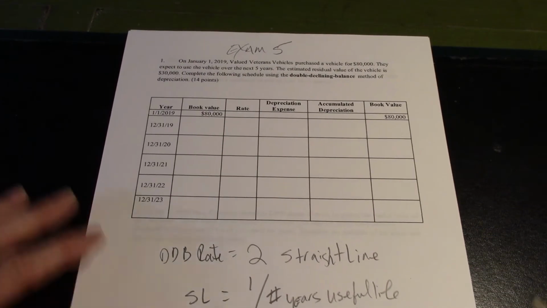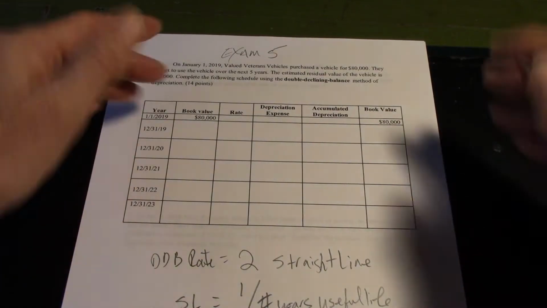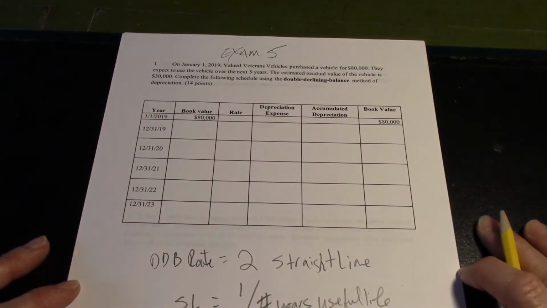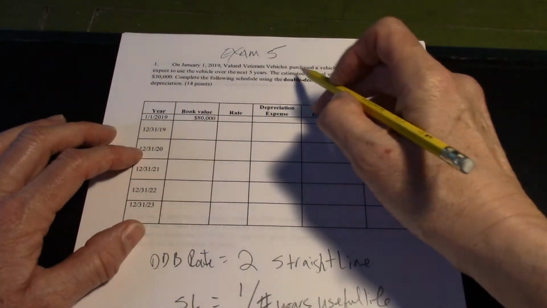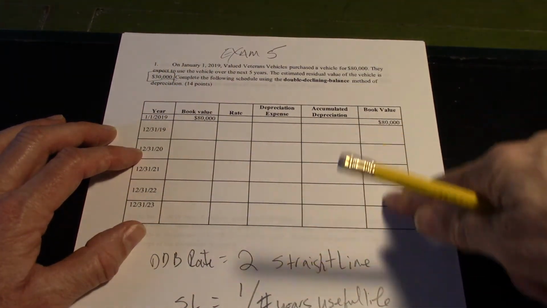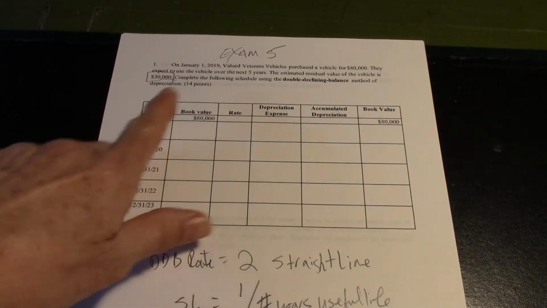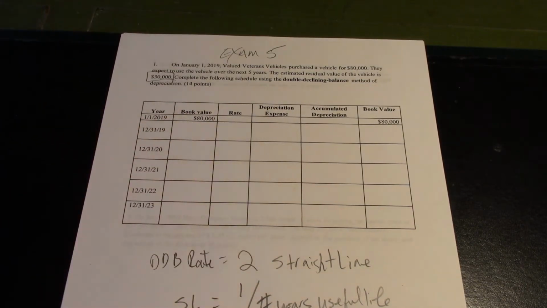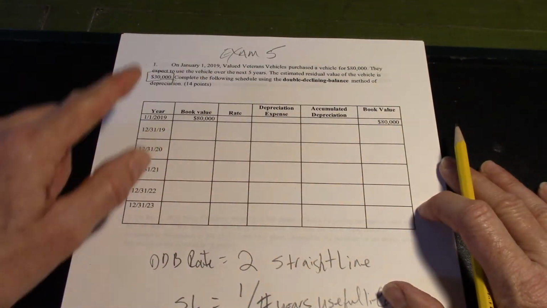When we do a double declining balance schedule, we're recalculating the book value each time till we get to the residual value. The residual value is 30,000. So once we get to 30,000 over here, we stop. We don't depreciate it anymore. So let's just get started. We purchase it on the 1st, so book value starts out at what it's worth, 80,000. Then we bring the book value over here.